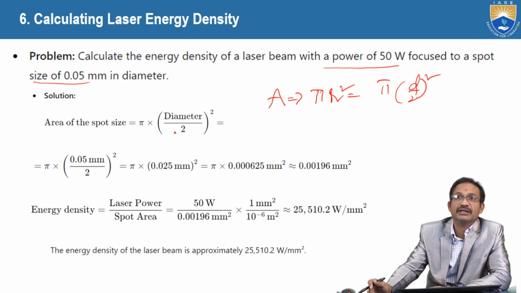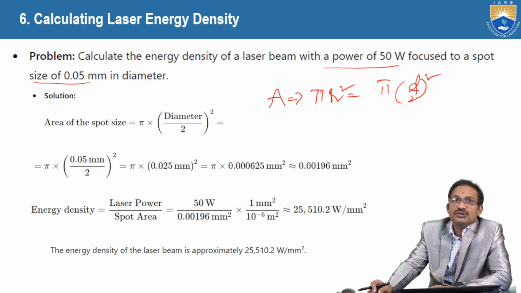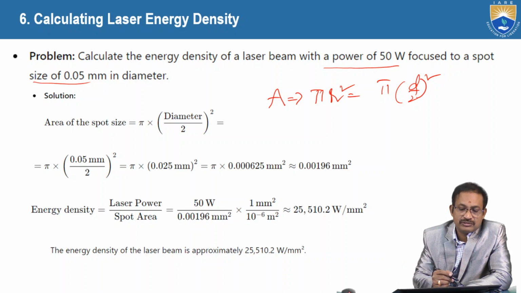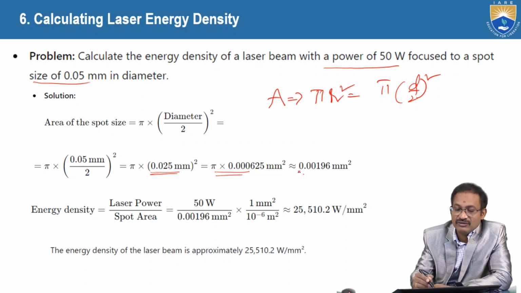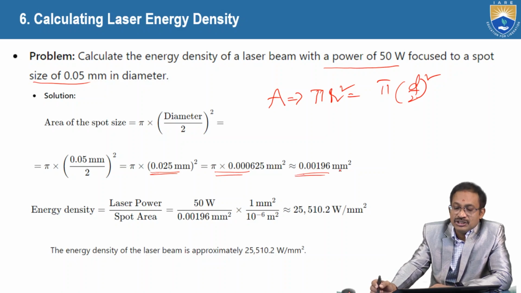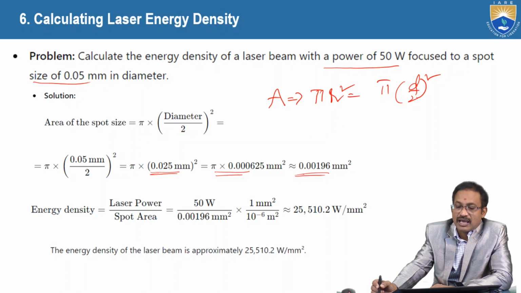So that's what we have written: pi into diameter by 2 square. So substitute the values, so that we get pi, diameter 0.05 mm, 0.05 by 2 whole square. So that we get 0.025 whole square, and pi into that value. So finally the value is 0.00196 mm square. That is the area.